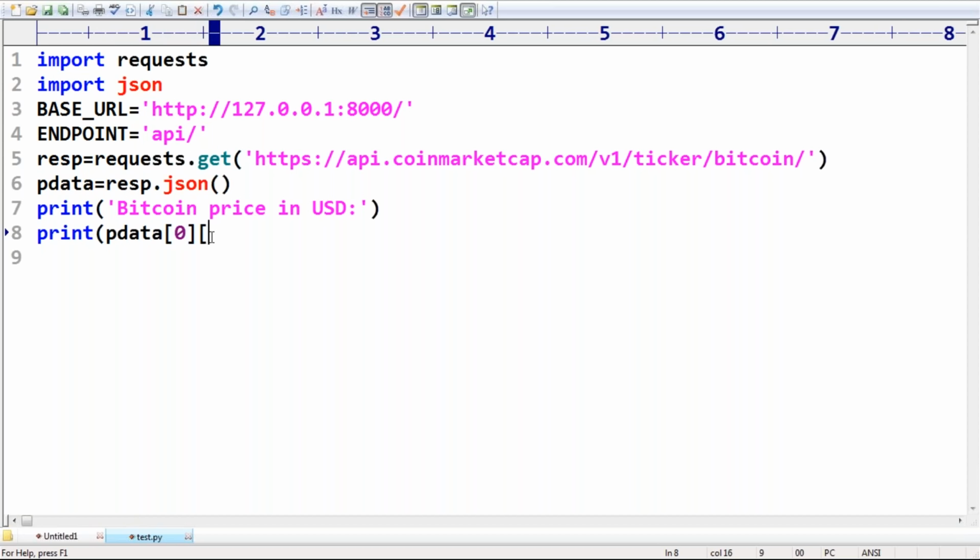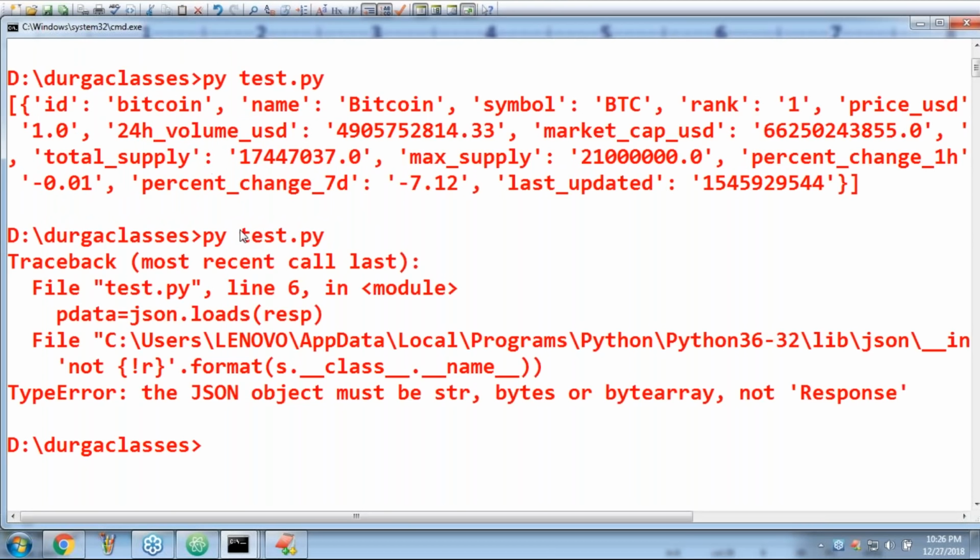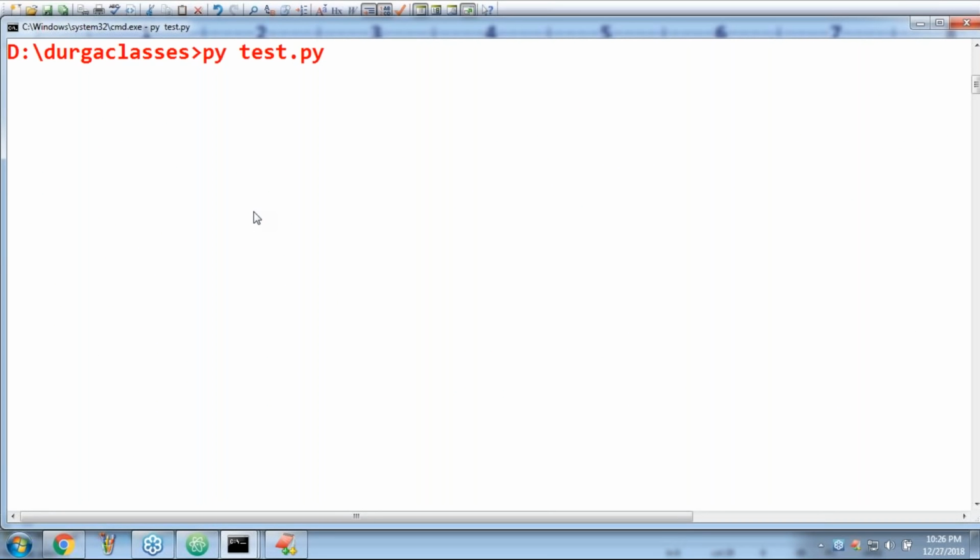In that dictionary, I want to know the value of price USD. Are you getting? Just price USD. Okay, now observe. Perfect. Are you seeing?